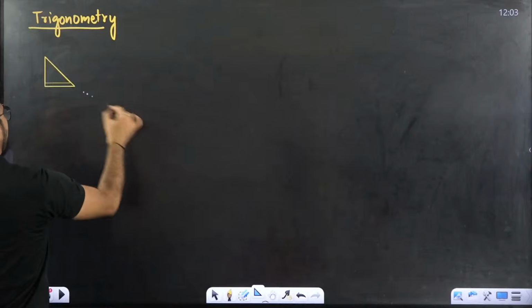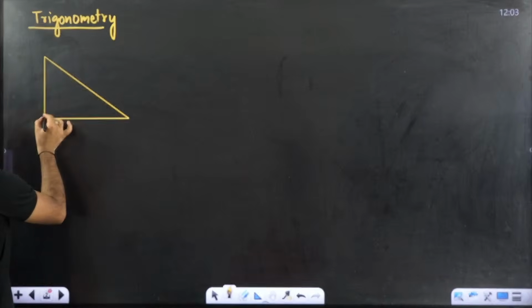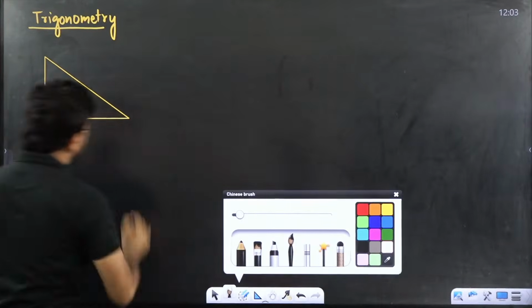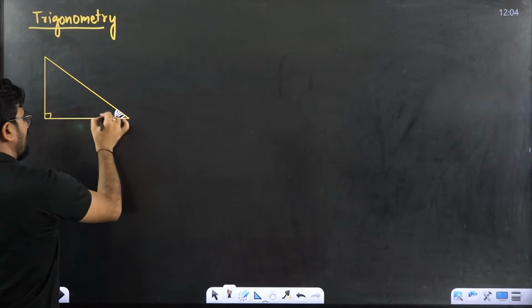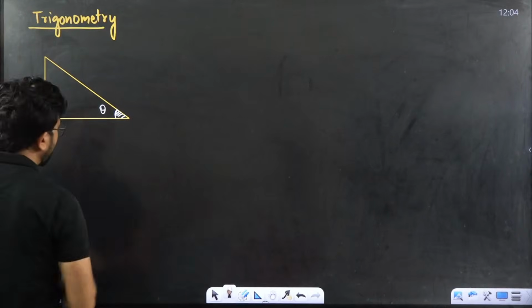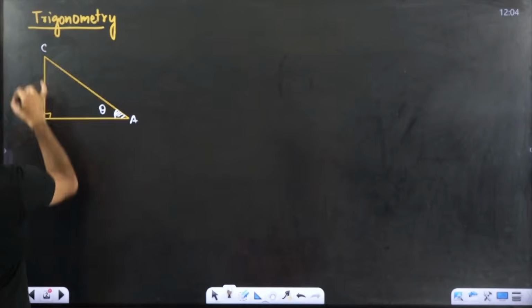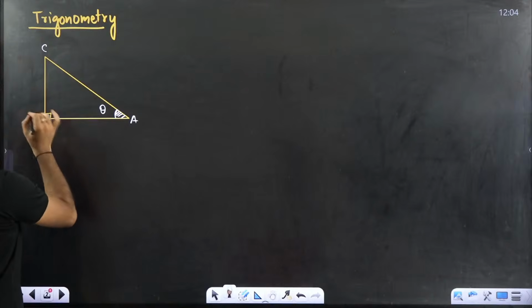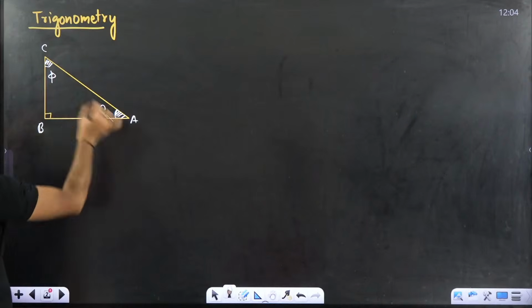Suppose there is a right angle triangle. In this right angle triangle, the angle that I am drawing here, we call theta. Suppose this is A, this is B, this is C. This angle is 90 degrees, and this would be some other angle, which I can say is phi. So this is a right angle triangle.